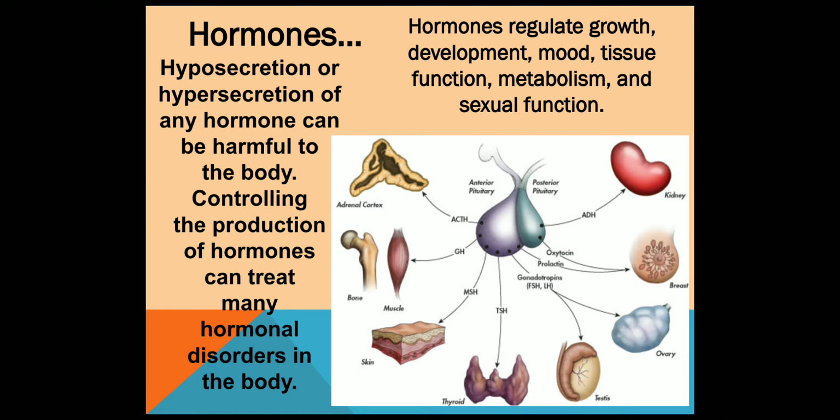As I said, hormones are chemical substances that affect the activity of another part of the body, the targeted site, serving as a messenger coordinating and controlling activities throughout the body.